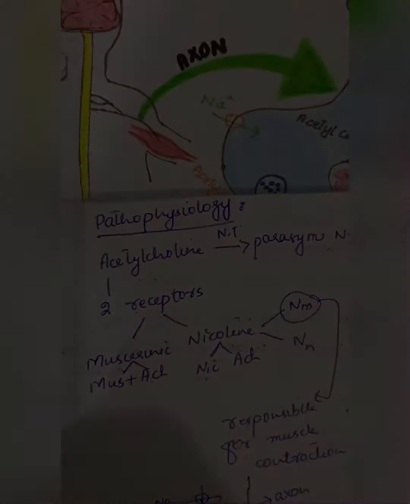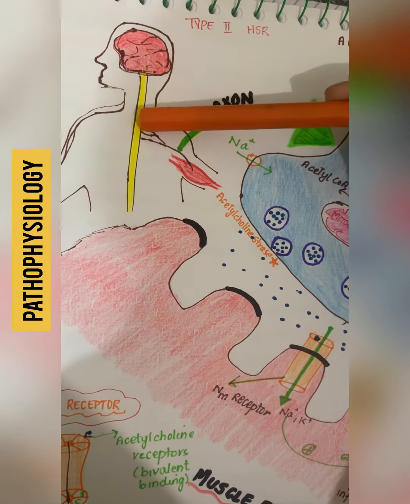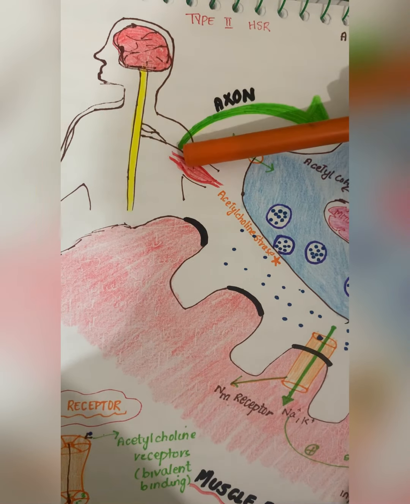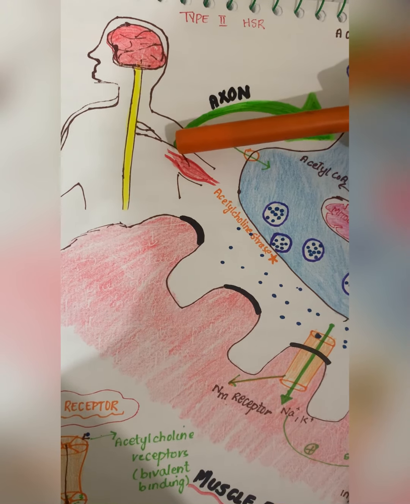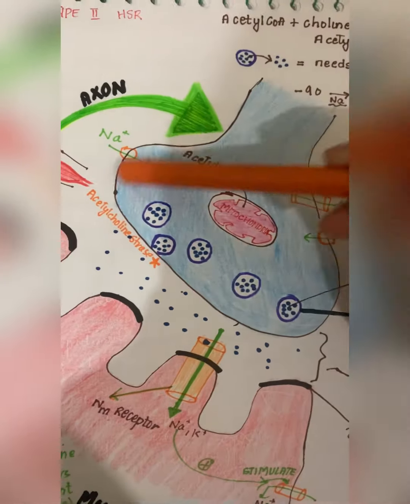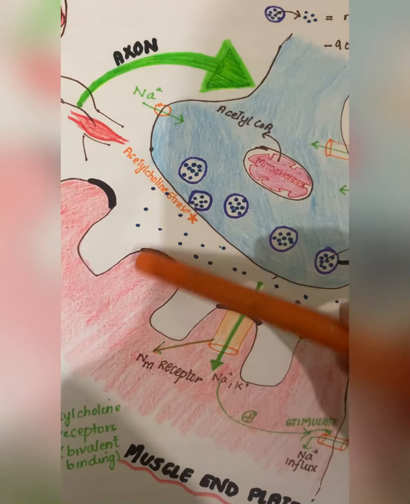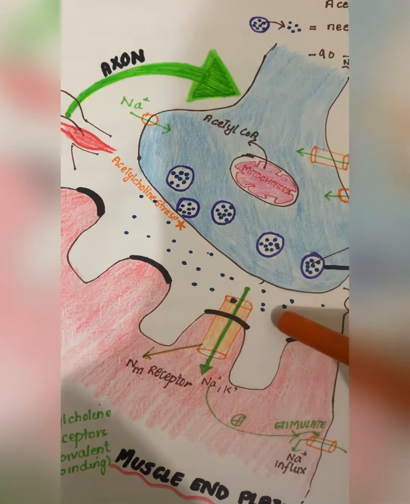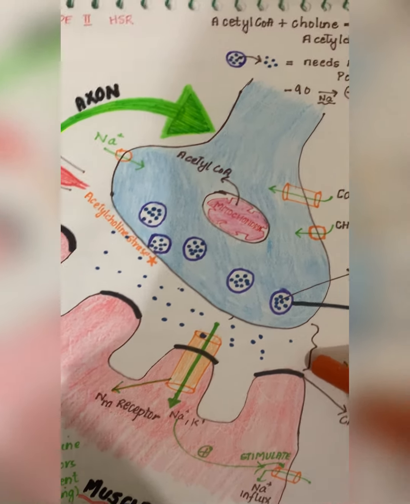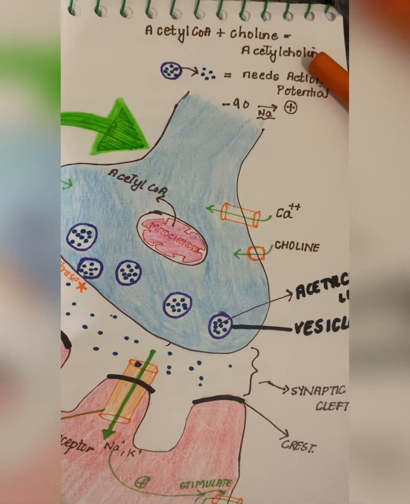Let's proceed. This is the brain, this is the spinal cord, and this is the nerve supplying the muscle. This part of the nerve, which is the axon, is magnified here, and this is the muscle end plate, and this part here is the synaptic cleft. First I will tell you how acetylcholine is made.